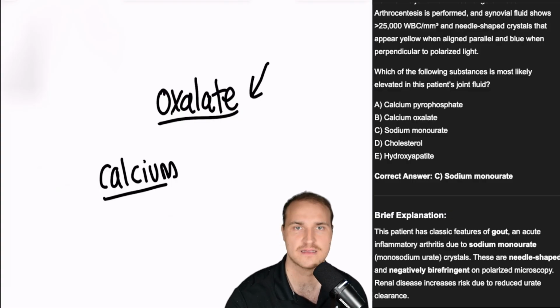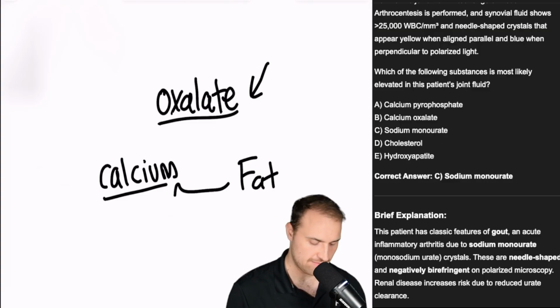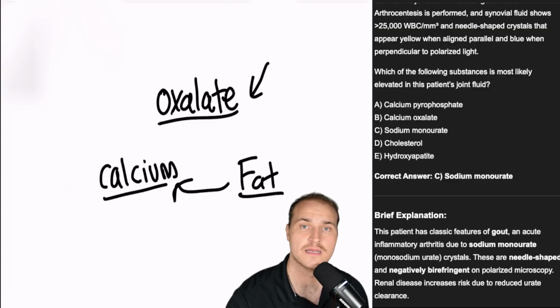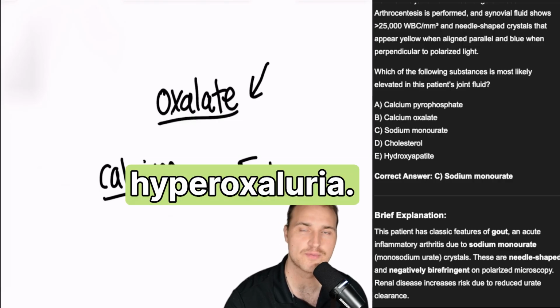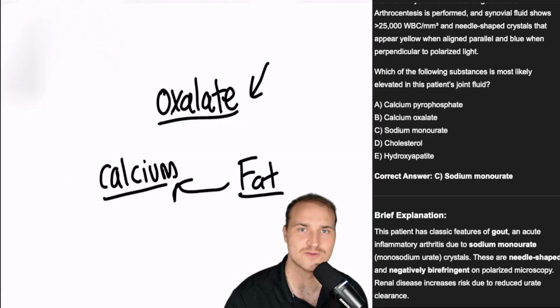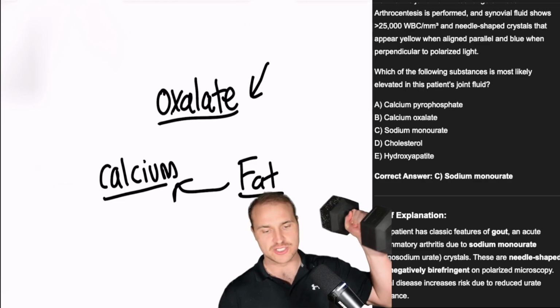In Crohn's disease, the fat binds calcium in the gut, so you have less calcium to bind the oxalate, right? The fat is taking care of the calcium in Crohn's. And so free oxalate is now absorbed in the colon instead of being excreted, and that leads to secondary hyperoxaluria, and you get kidney stones. So envelopes or dumbbell shaped.